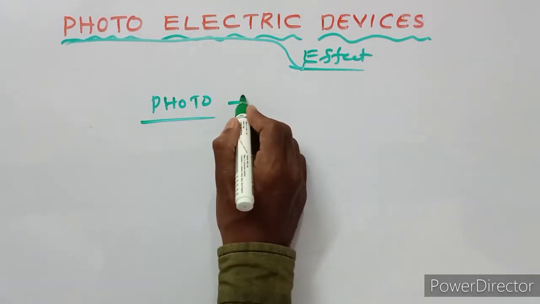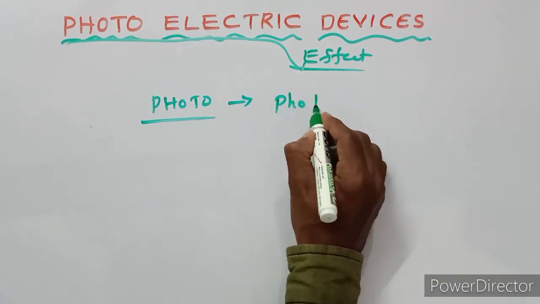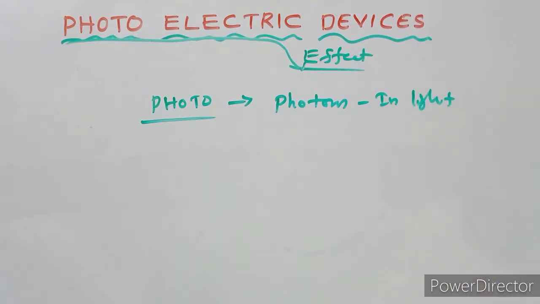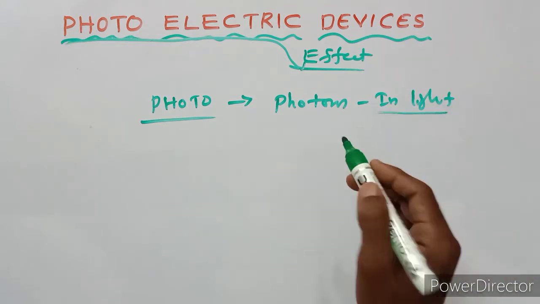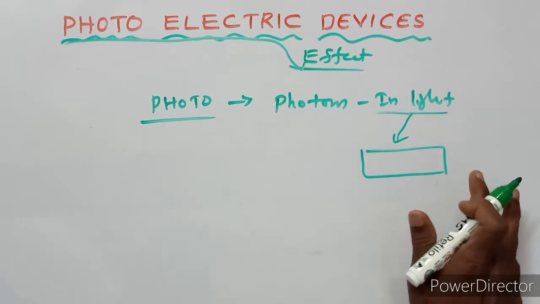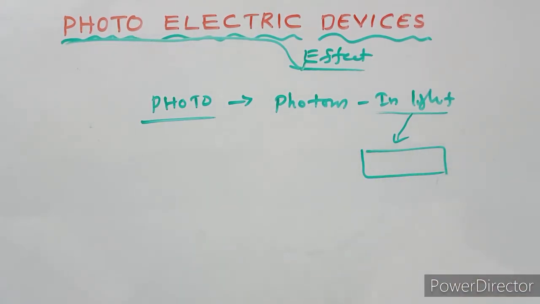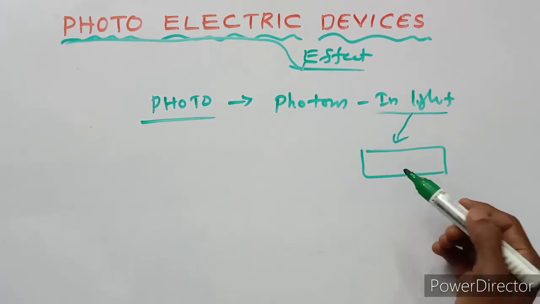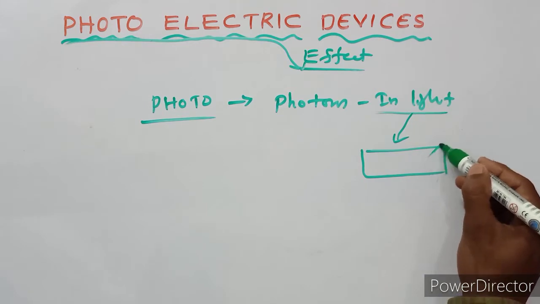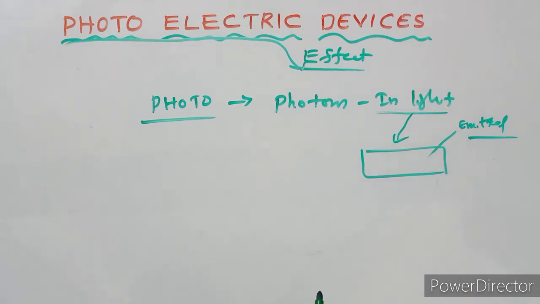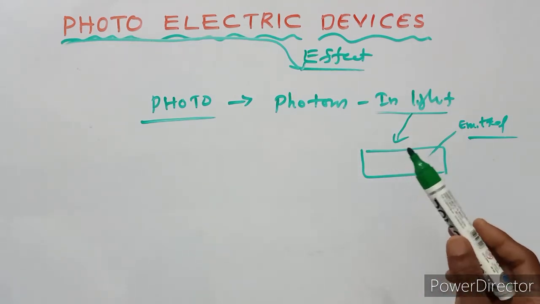Photo means photons in light. When some light is incident on a metal body or metal strip, some electrons are emitted. This is called the photoelectric effect.